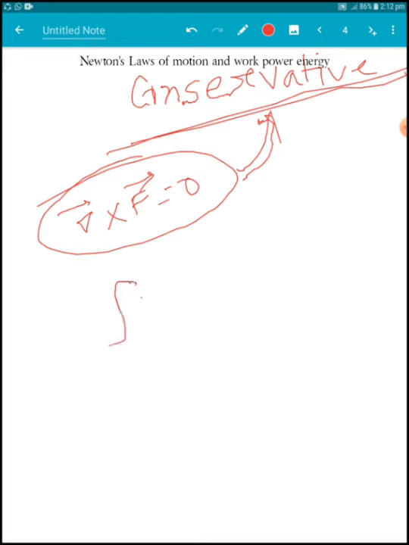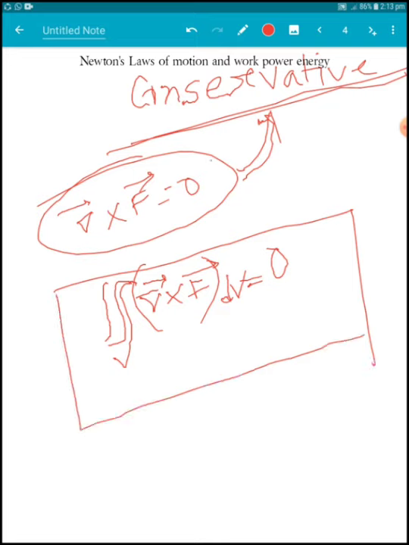That is, from Stokes' law, the line integration of curl of F, which is the volume integration of curl of F dV, is equal to 0. Since curl of F is 0, the volume integration of curl of F will be 0.